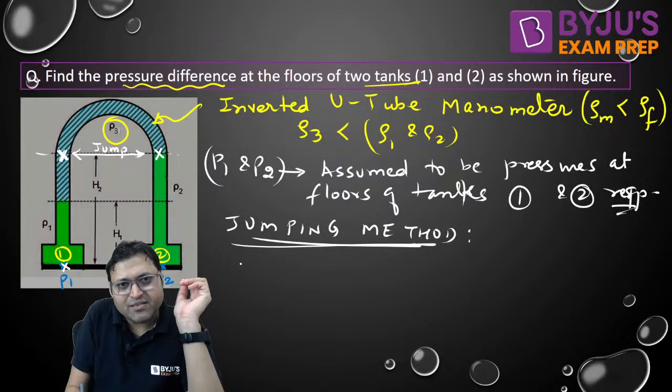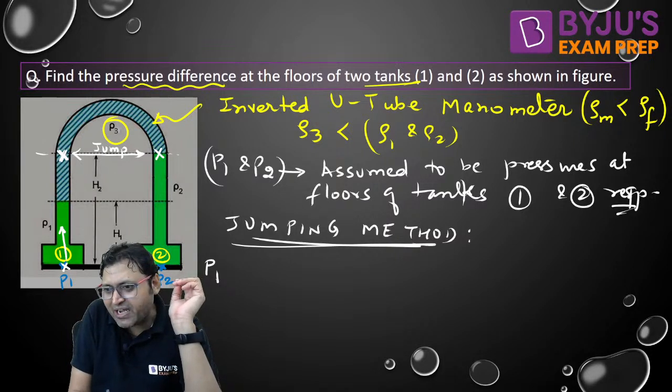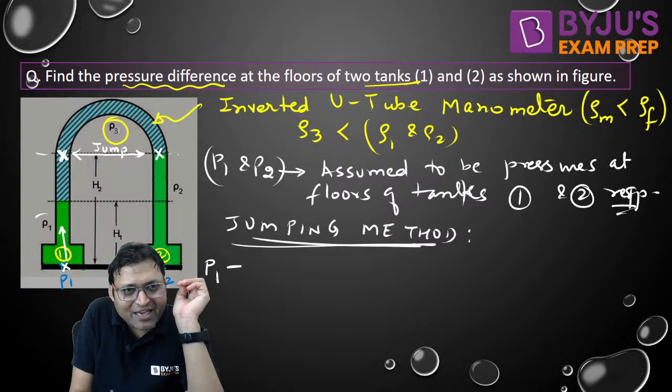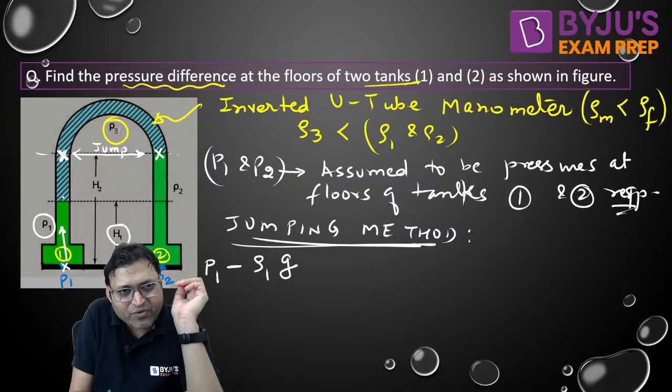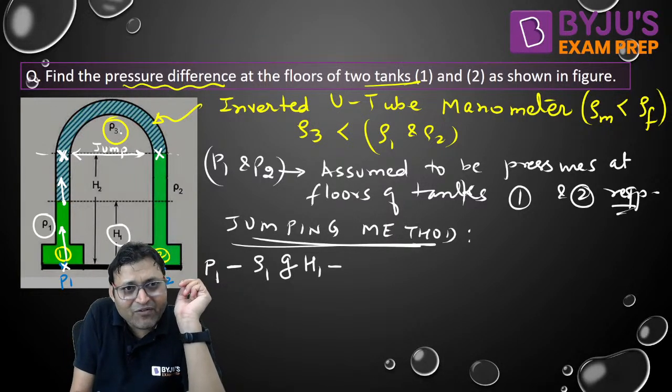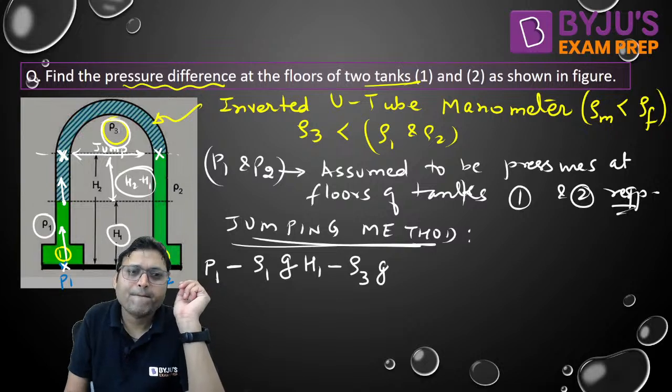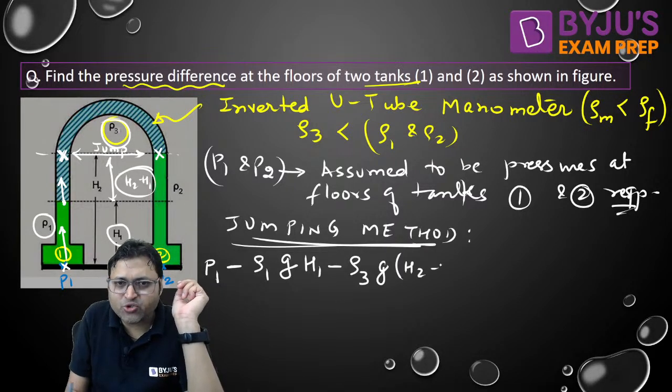Now, how to write the pressure at this location? Start from P1. Pressure at the bottom of tank 1 is P1. Because we are traveling in upward direction, minus, do not forget to put the negative sign. We are traveling in rho 1 fluid: rho 1 into g into this height, H1. Now we are further traveling in upward direction. Again minus. Now we are traveling in rho 3 fluid: rho 3 into g into this height. How much is this height? Isn't it H2 minus H1? So it will be H2 minus H1.